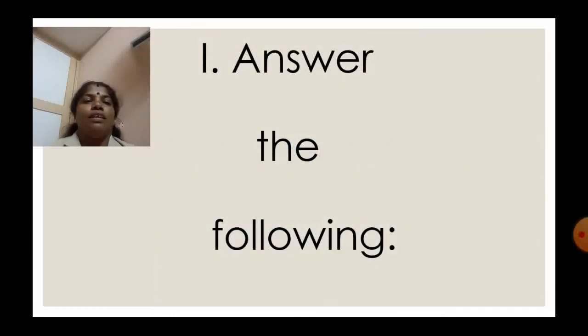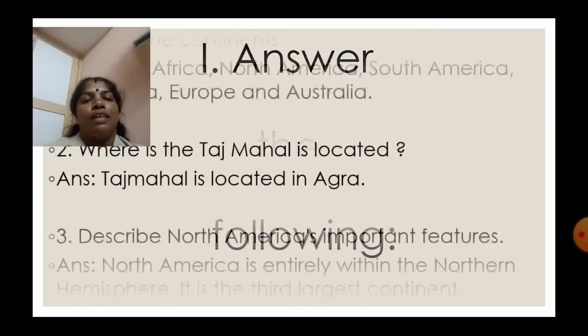Okay, children, take your CW now. We are going to write just three small questions only. Take your CW and write the topic of the lesson, continents of the world, unit 3, continents of the world. First, answer the following. In this session, we are going to write three small question answers only. So take your CW and start to write.